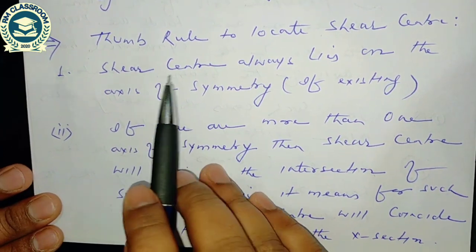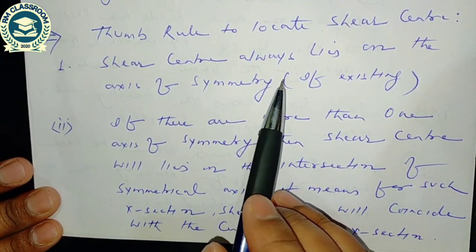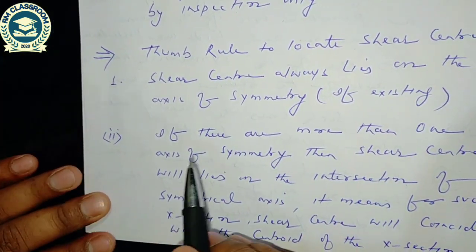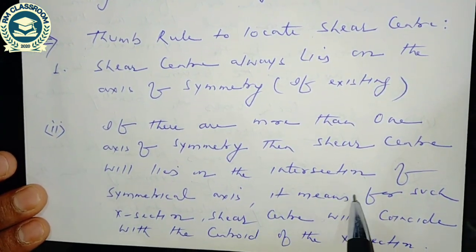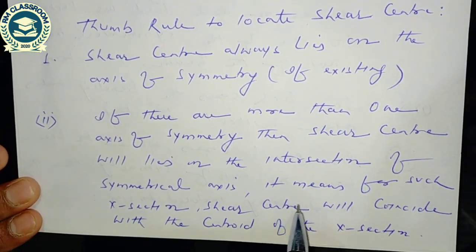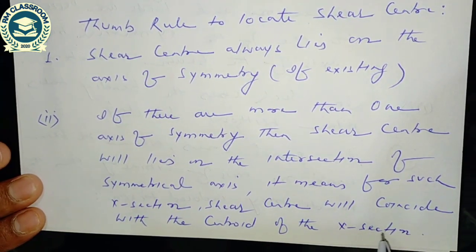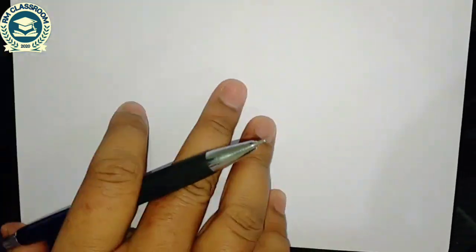First thumb rule: shear center always lies on the axis of symmetry. If there is only one axis of symmetry, then the shear center will lie on that axis of symmetry. If there is more than one axis of symmetry, then the shear center will lie on the intersection of the symmetrical axes. It means for such a cross section, the shear center will coincide with the centroid of the cross section.